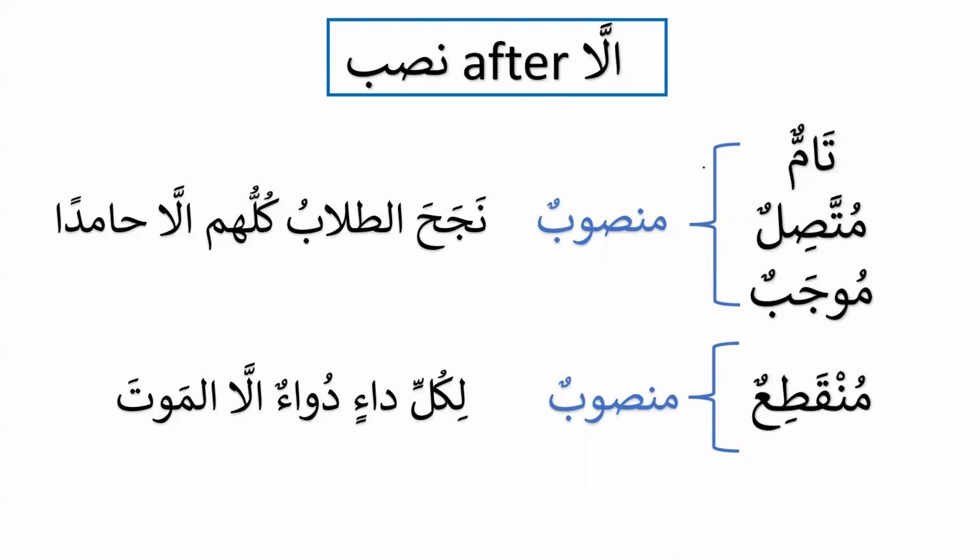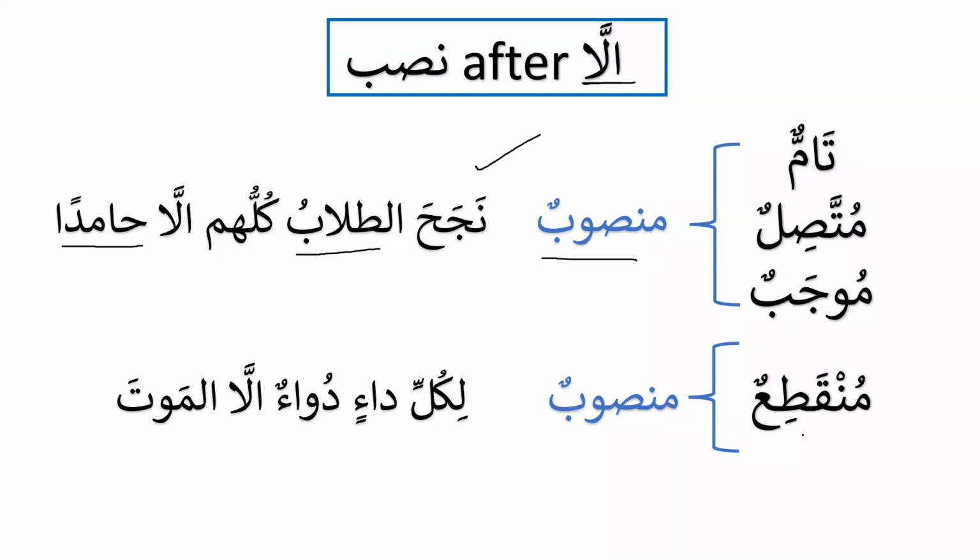And today, inshallah, we can see that after illa, the possibility of mansub is that when the speech is tamun, muttasilun, and mujabun, then it will be mansub. For example, najahat tullabu kulluhum illa hamidan. For the first one, it is tamun because it's not negative, it's not ghayru mujab. Number two, tullab and hamid are connected, so it is muttasil. And number three, it is mujabun. We don't have any negation or prohibition, or any question over here.